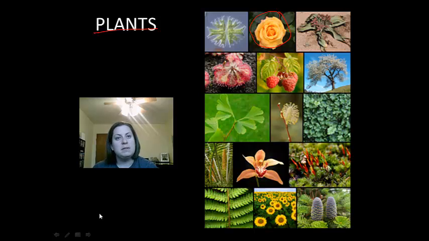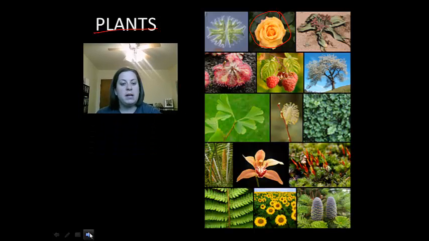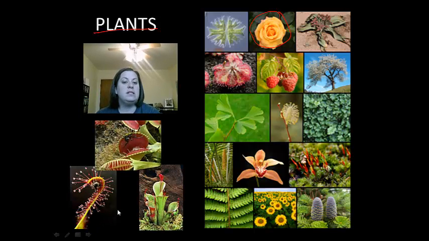But sometimes plants live in areas like bogs and marshes where the soil does not allow them to get all of the nutrients they need. They don't just need food as in sugar, they also need nutrients like nitrogen, phosphorus, and sulfur. And so sometimes these plants can become carnivorous. Like you see here, these are examples of carnivorous plants.